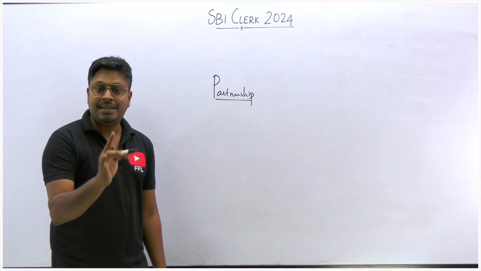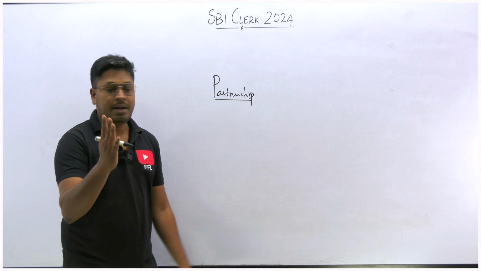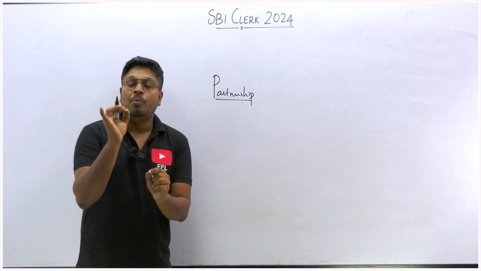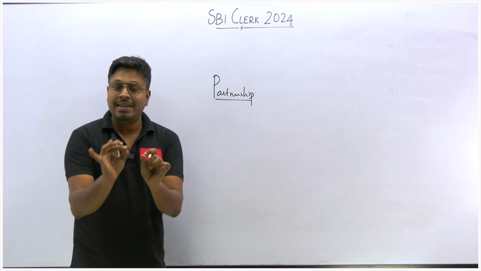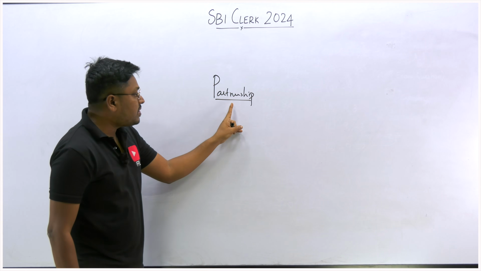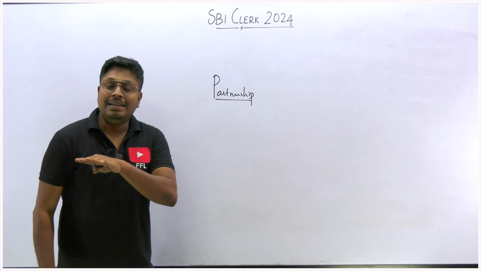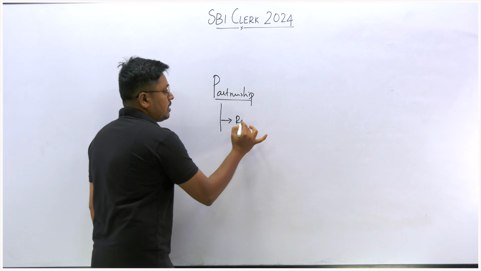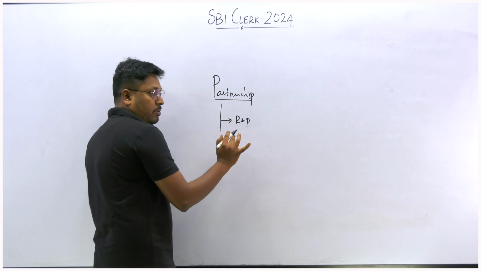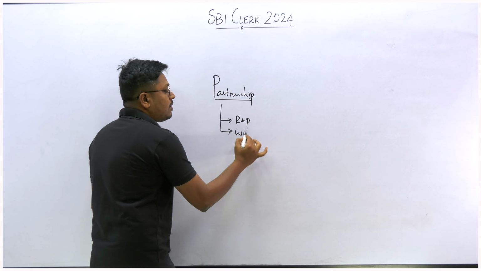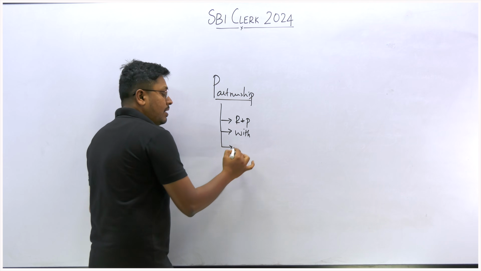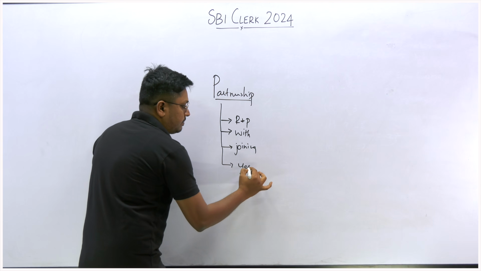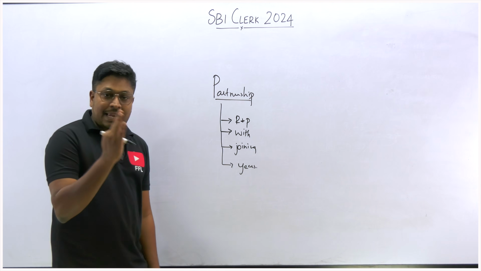In 2018, 19, 20, 21, those 4 years, the questions in the SBI CLERK prelims exam were very easy. Very easy, because to solve a question on partnership, you don't need to learn any formula first of all. The only thing you need to know is the basics of ratio and proportion, and then you have to understand withdrawing, joining, and then years. That's it. Only 3 concepts are there.